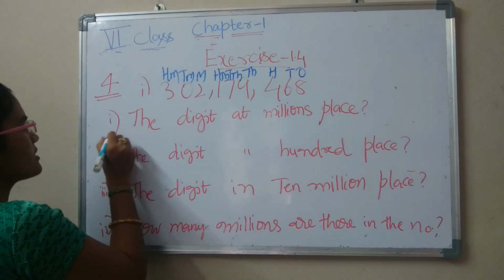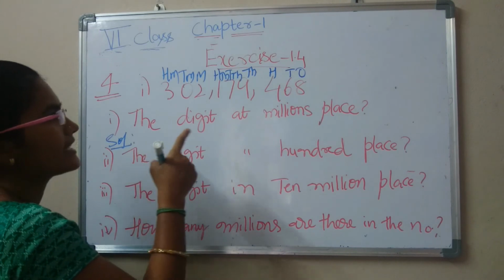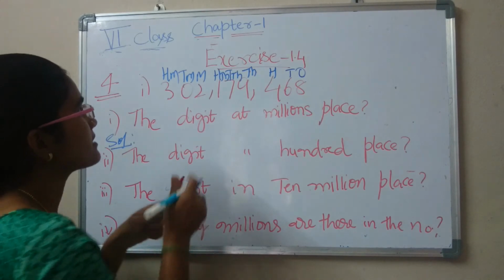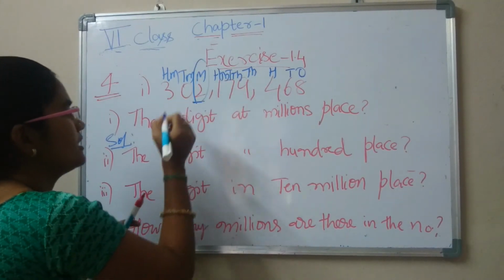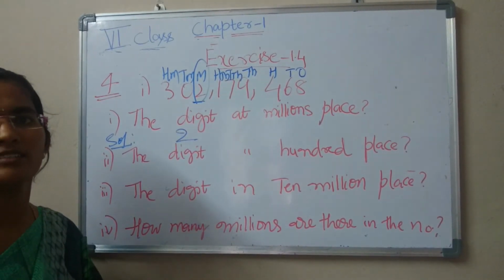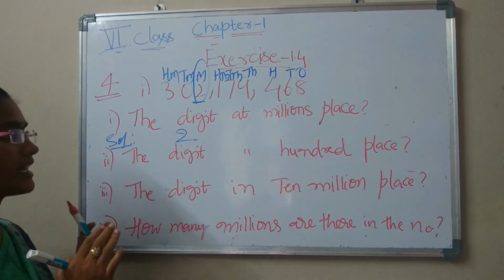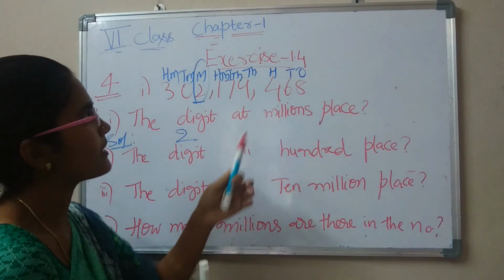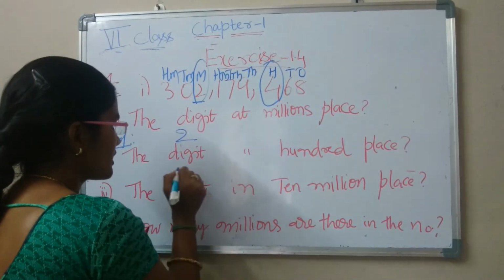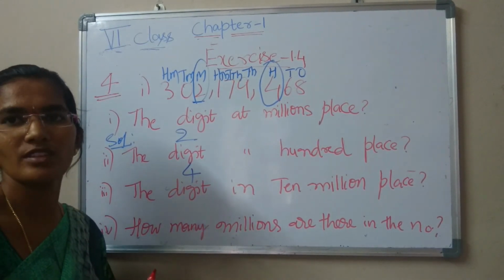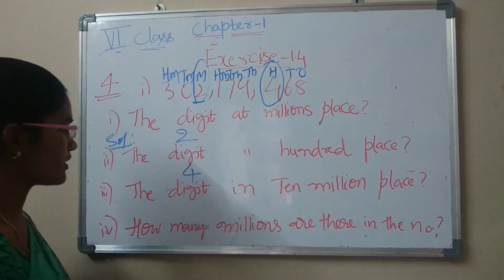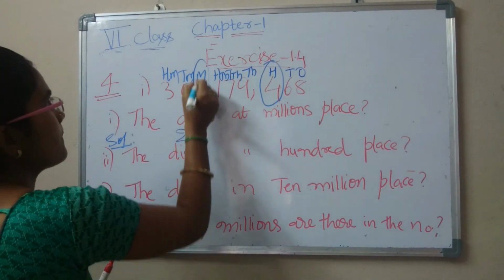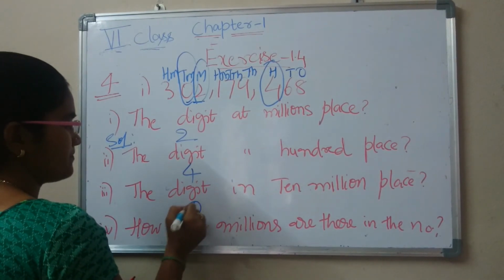Okay, what is our first question? The digit at millions place. What is the digit in the millions place? 2. Okay, 2 is the answer. Next, the digit at hundreds place. What is the digit in the hundreds place? 4 is the digit in the hundreds place. Now third question, the digit in 10 millions place. Okay, 10 millions place, 0.